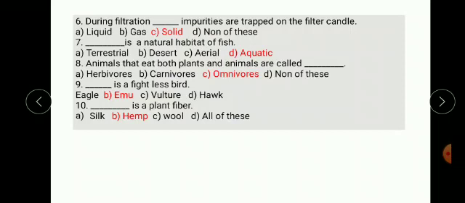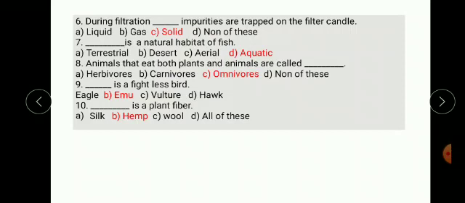Next one. Dash is a flightless bird. Options are eagle, emu, vulture and hawk. The correct answer is emu. Emu is a flightless bird.